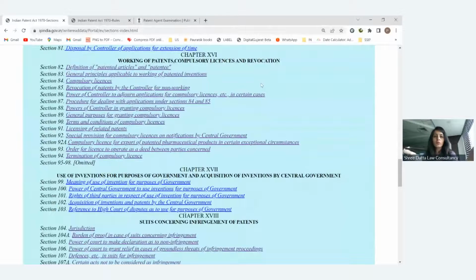As you are from a pharma background, if you have applied for a product or formulation related patent, and your patent is granted, but you do not come up with any product in the market or at research scale, and you just write things down on pen and paper, not generating revenue or commercializing your patent application, that is not allowed as per the patent law. So the working of patent is a must.